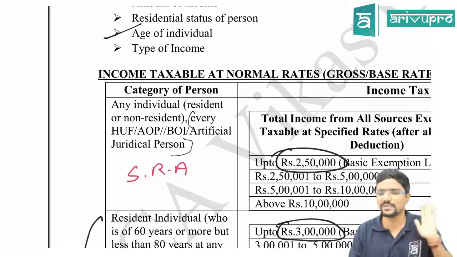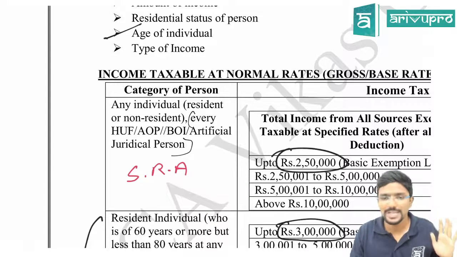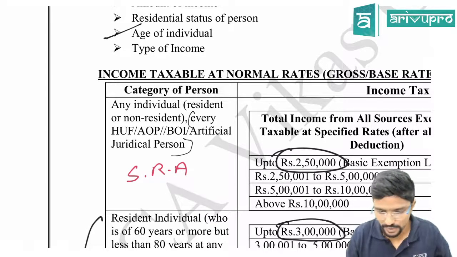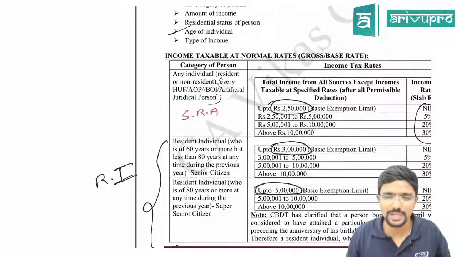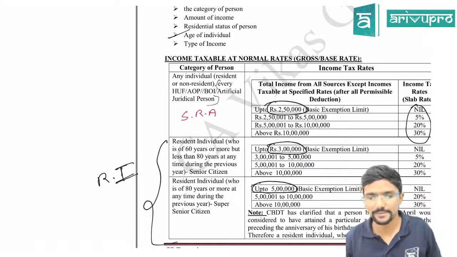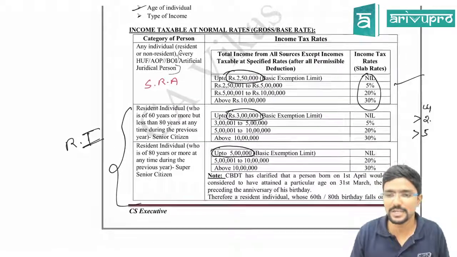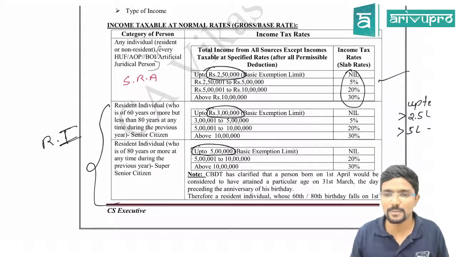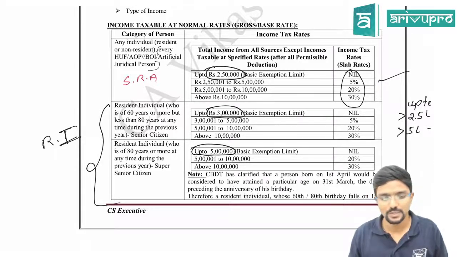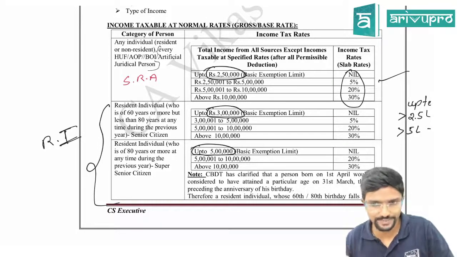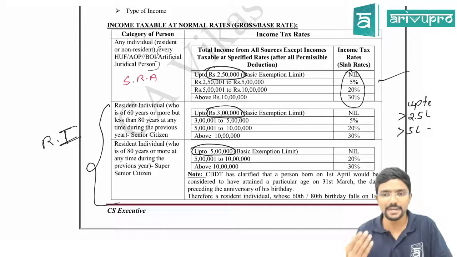There is no second option for them. All these people put together, I call them slab rate assessees, because slab rates are applicable on their normal income. Are you clear? These are the confusions which you may get. That is why I'm clearing it now itself.